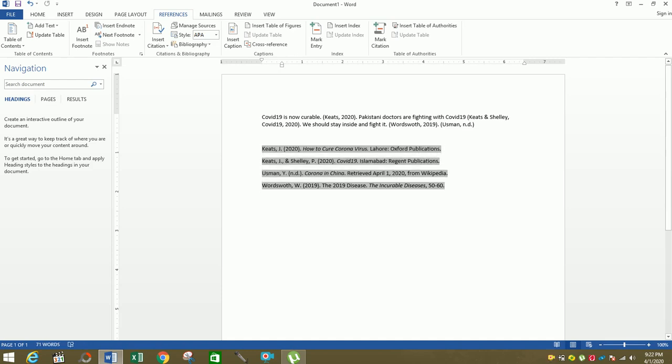So this is a very simple way to use Microsoft Word to put citations and references, because without citations and references, your presentations, your assignments, your research work, that is of no value. So we need to be quoting certain supporting stuff. So this is the easiest way of presenting the supporting stuff in it.